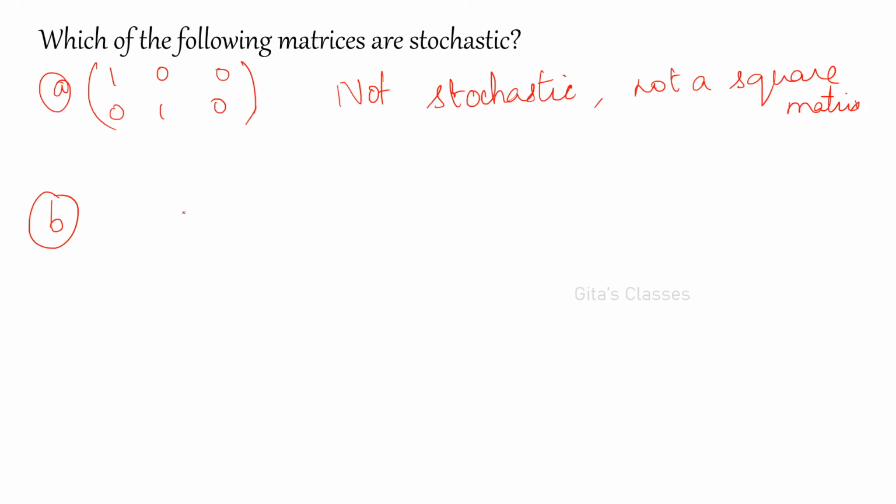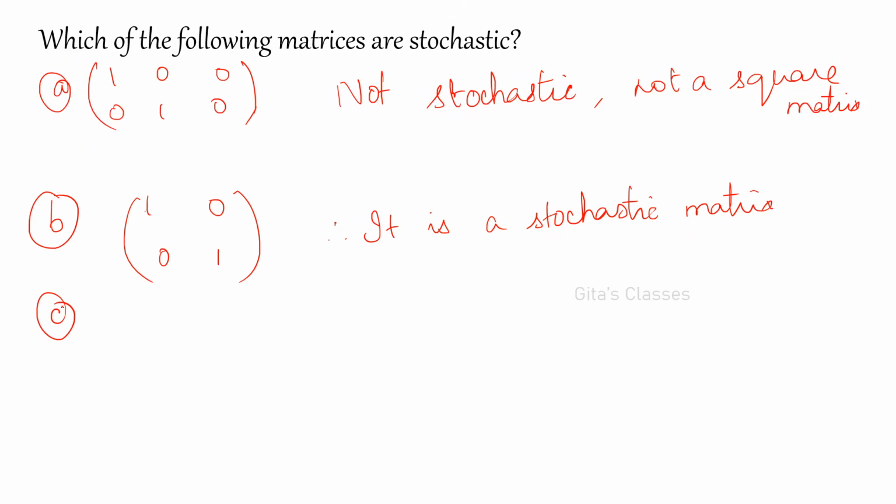Okay. Second one: 1, 0, 0, 1. Is it a stochastic matrix? Yes. It is a square matrix. Row sum should be 1: 1 plus 0, 0 plus 1, both 1. And there are no negative elements. Therefore, it is a stochastic matrix.